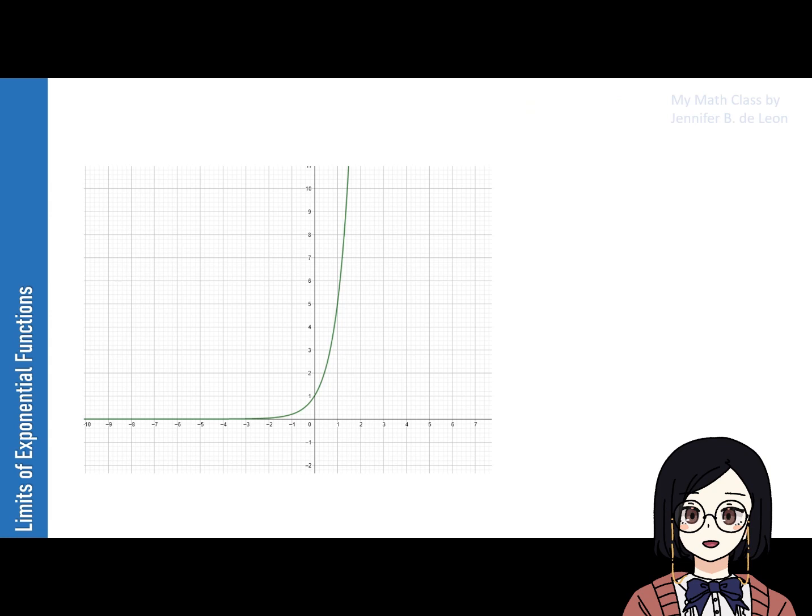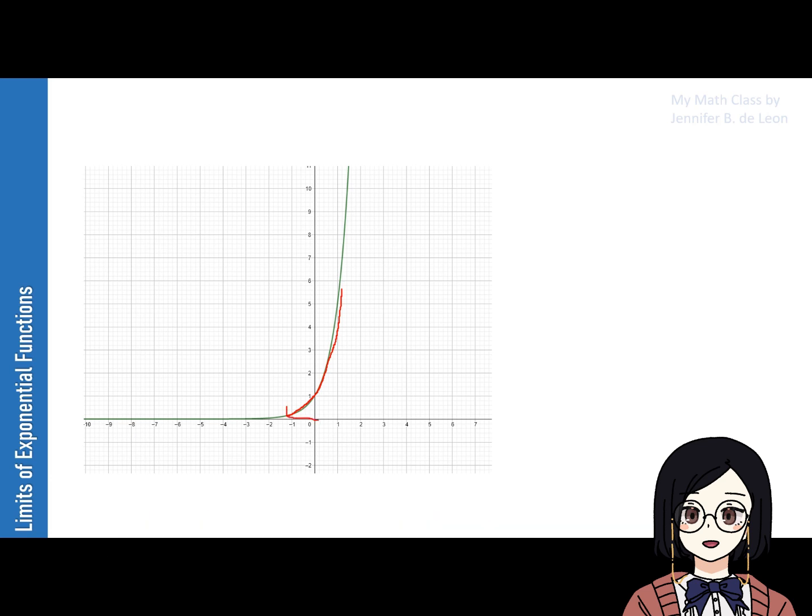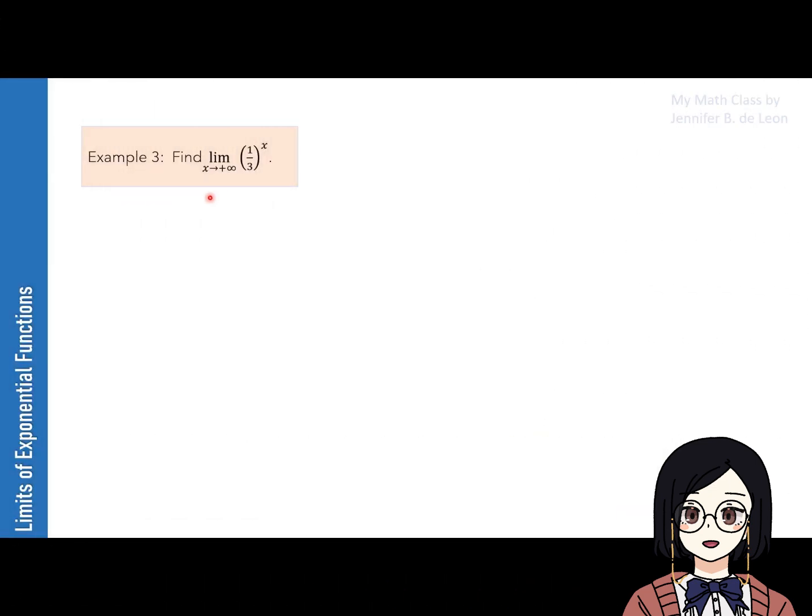On the other hand, we can also say that as the value of x decreases, the value of f of x approaches 0. Mathematically, we can write it as the limit of 5 raised to x as x approaches negative infinity equals 0. Now let's have a base greater than 0 but less than 1.